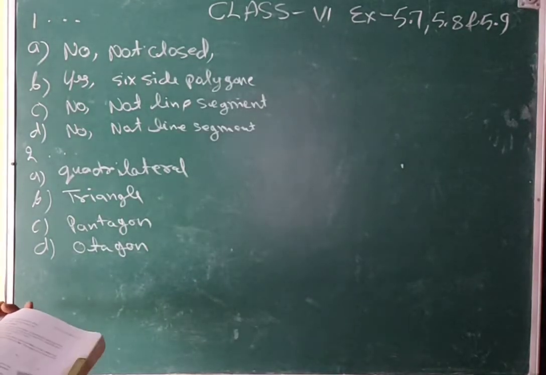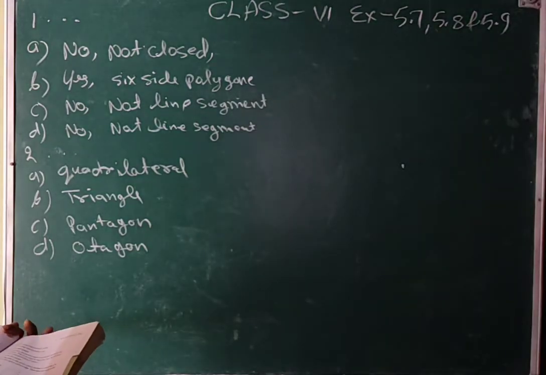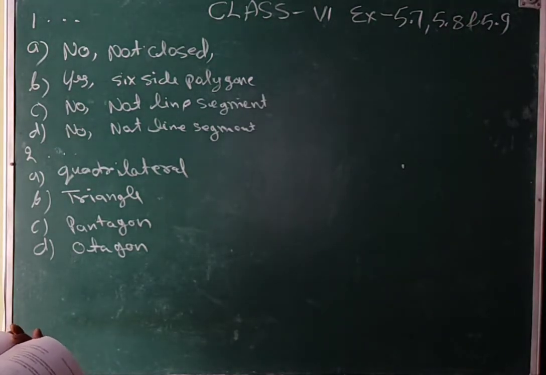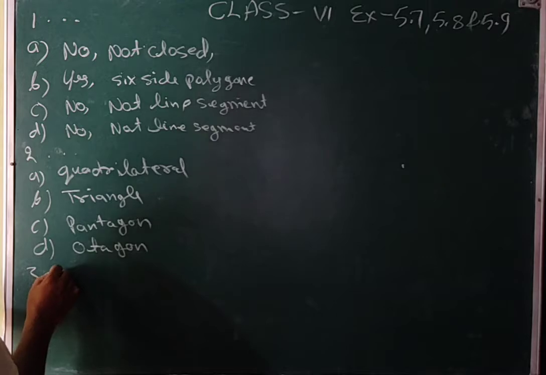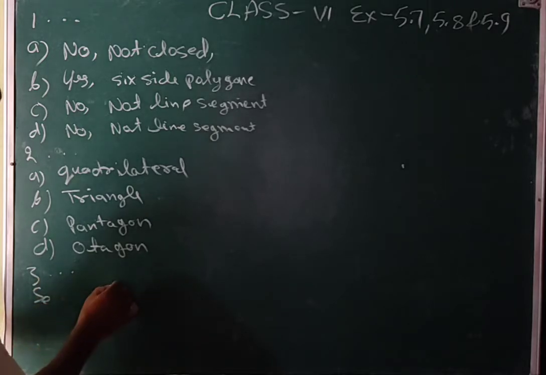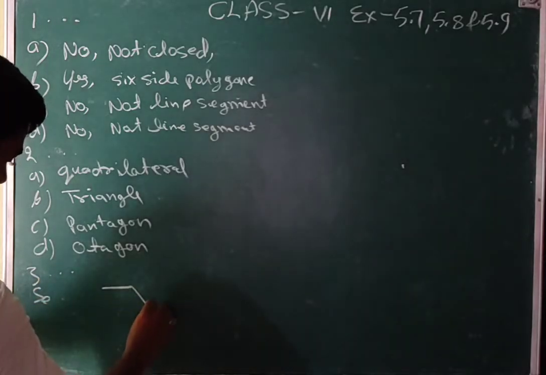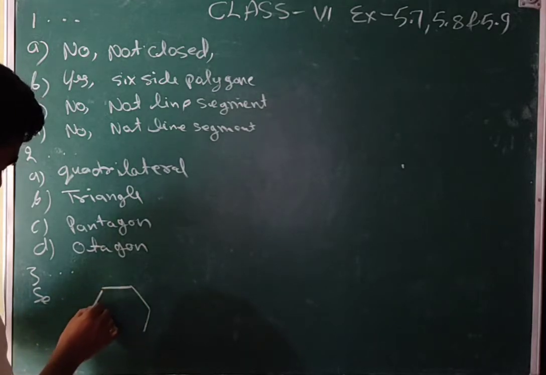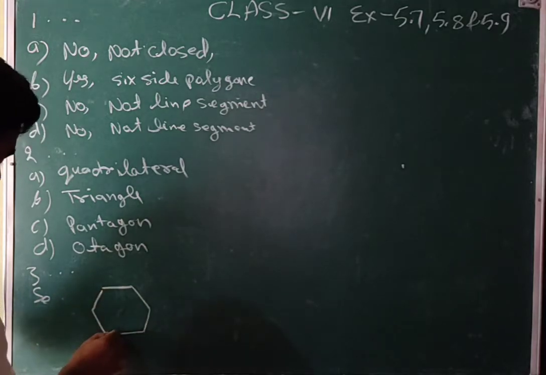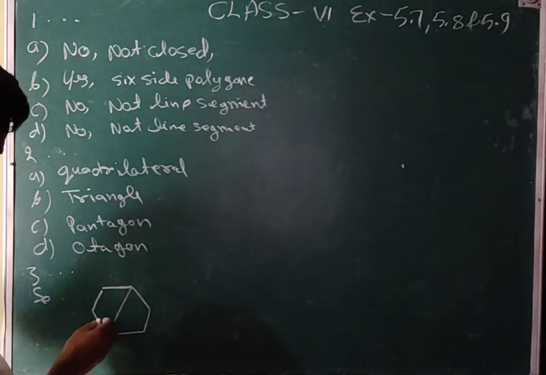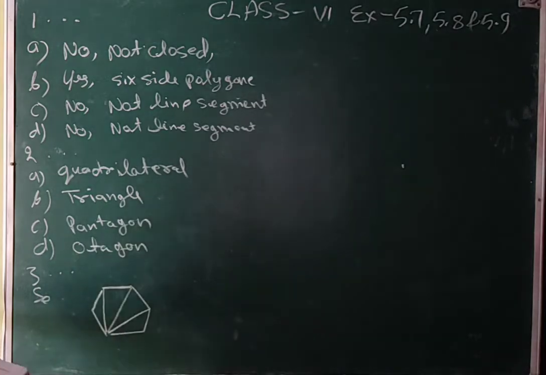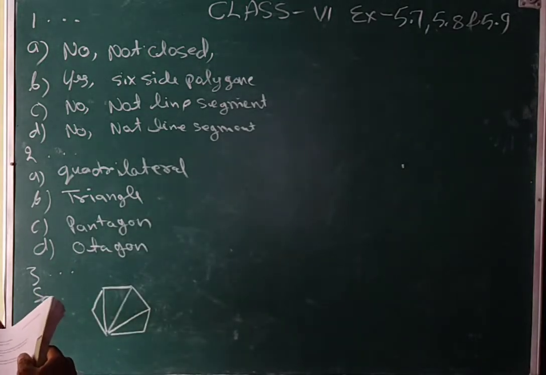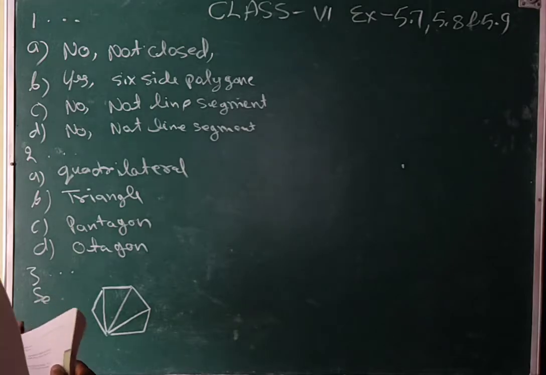And then third question: draw a rough sketch of a regular hexagon. Connect any 3 of its vertices. That means we draw the polygon which has 6 sides, and then choose any 3 vertices. Identify the type of triangle you have drawn.